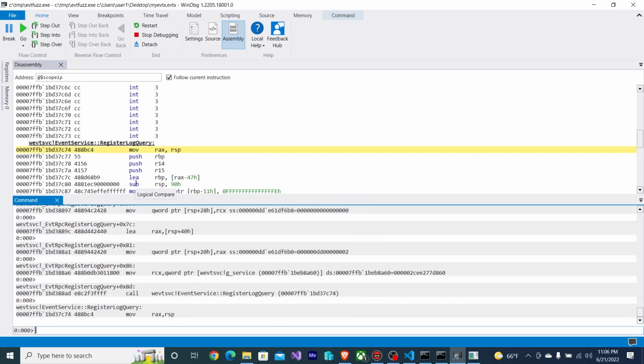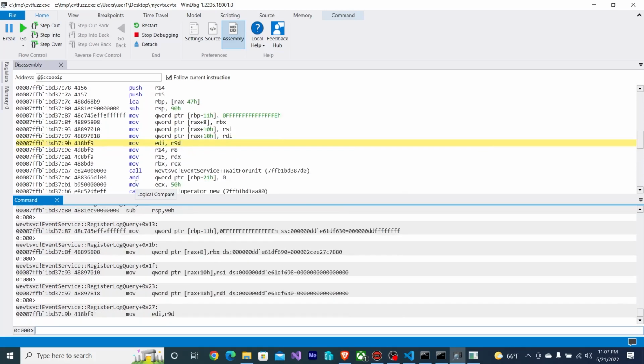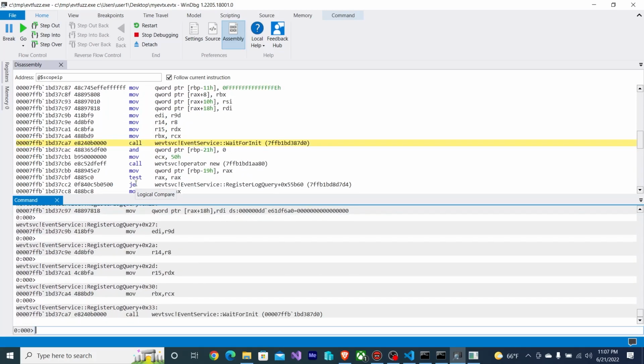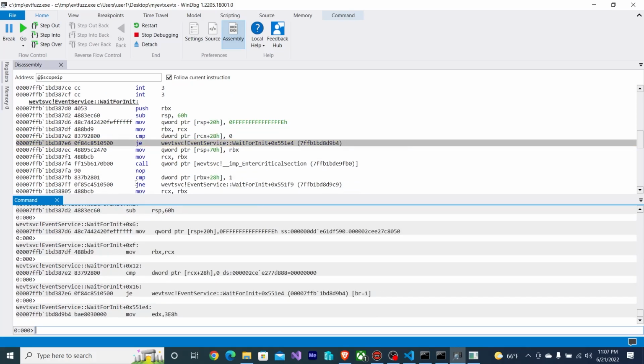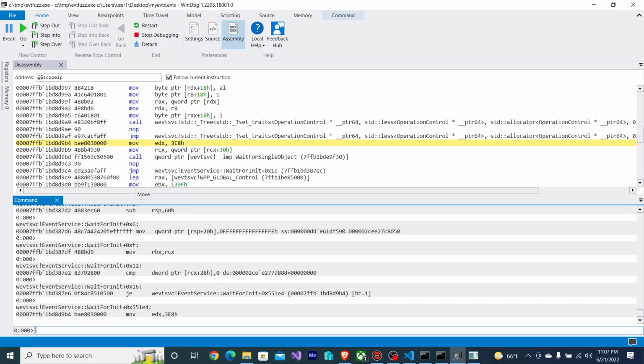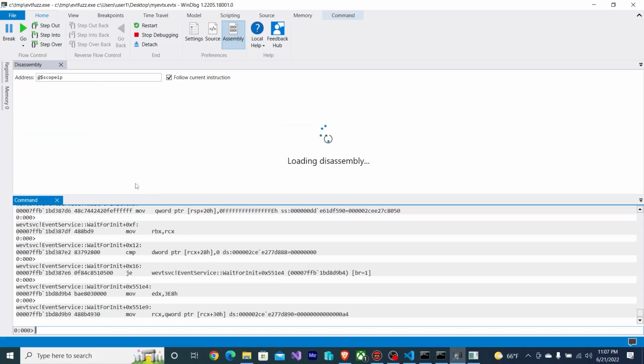Okay, we're going to register log query. Nice. Going to wait for init. If I go into there, it returned an error. Oh wait, hang on. No, it has not yet. And we continue stepping through.